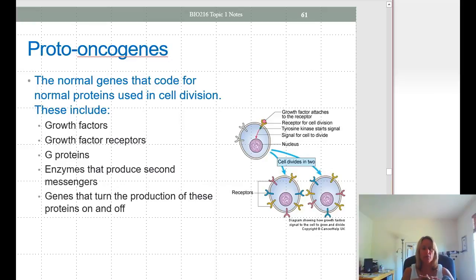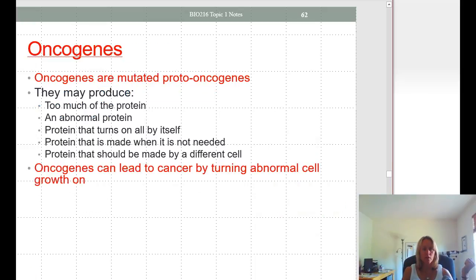Okay, so let's talk about proto-oncogenes. Proto-oncogenes are normal genes that code for normal proteins that are used in cell division, things like growth factors and receptors for growth factors. Oncogenes are mutated proto-oncogenes.